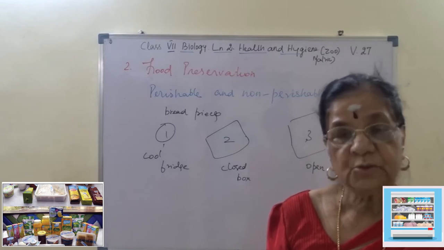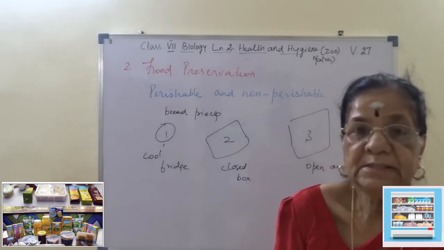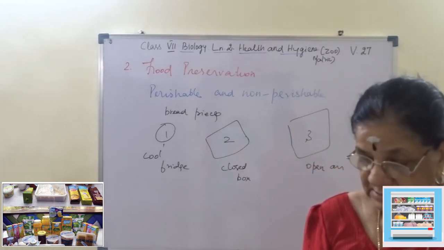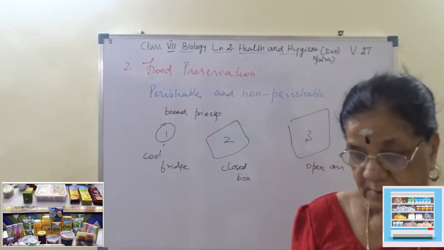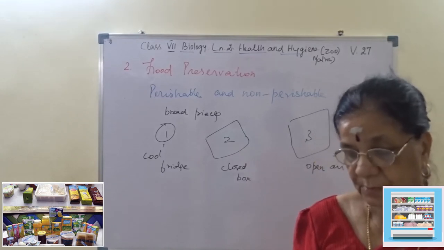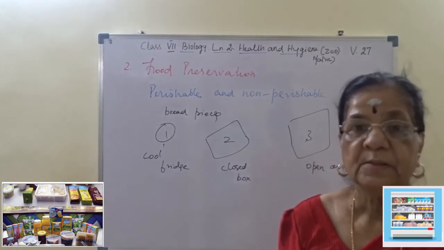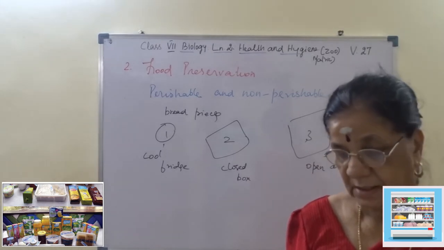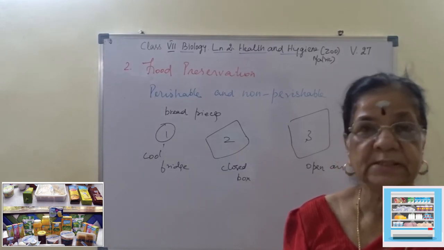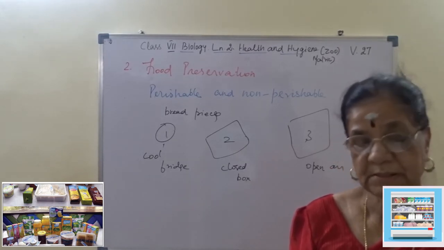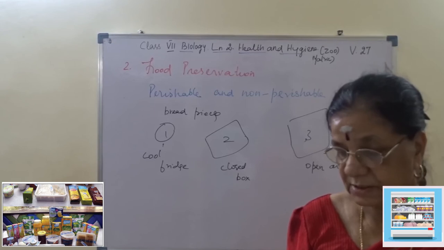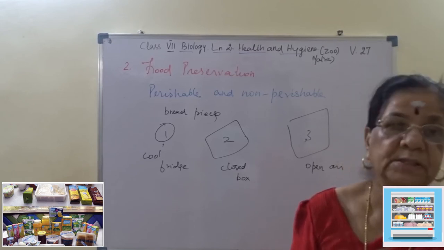Due to microbial activity, these microbes release toxic substances in the food. And if we happen to eat that spoiled food, that is food contaminated by microbes, toxins enter into our body and we fall sick. This is known as food poisoning. Food poisoning usually leads to severe stomachache, loose motion and vomiting. In severe cases, it can cause death if not given proper treatment.